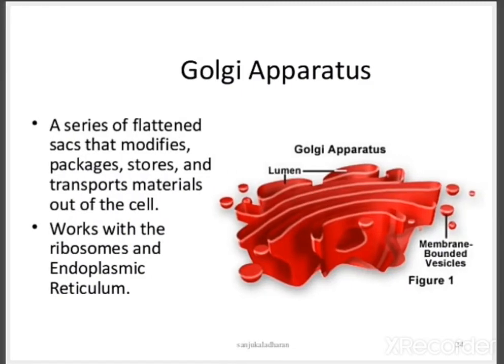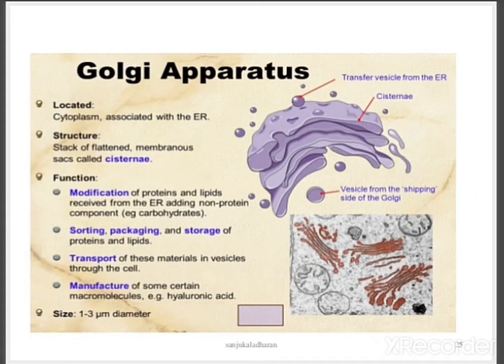Coming to the Golgi apparatus, it is a flattened membrane structure. There are many membrane-bound structures with vesicles that can be seen in this diagram, and it consists of lumens in the membrane structure. It consists of a series of flattened sacs that modify, package, store and transport materials out of the cell. It works with the ribosomes and endoplasmic reticulum. And this is the Golgi apparatus, you can see here with the structure.